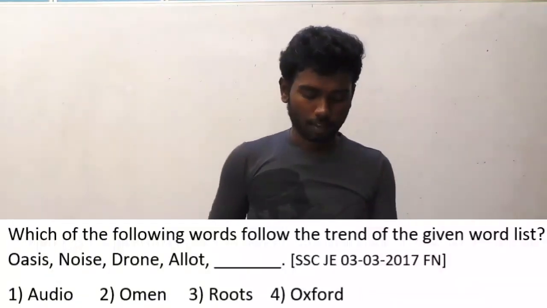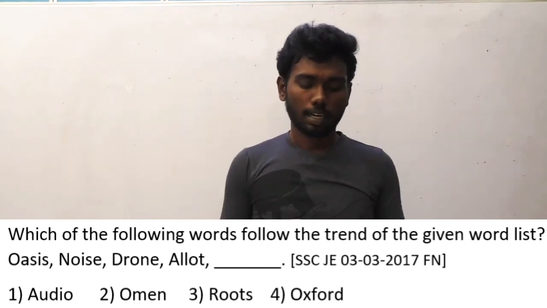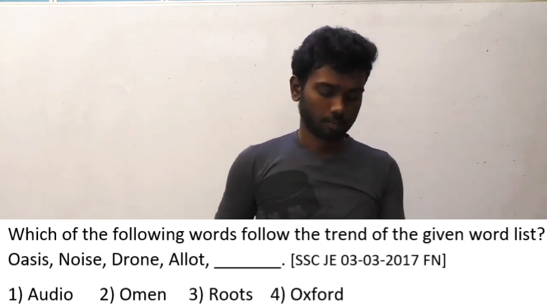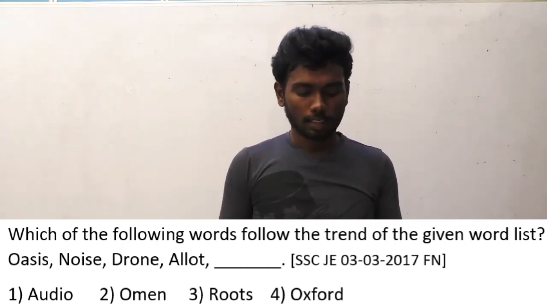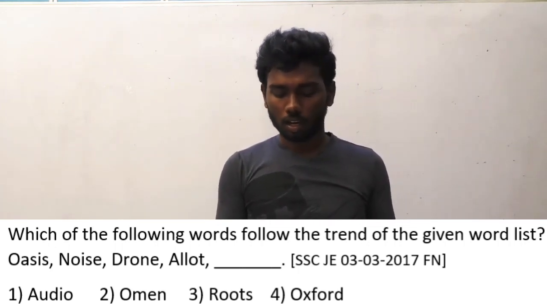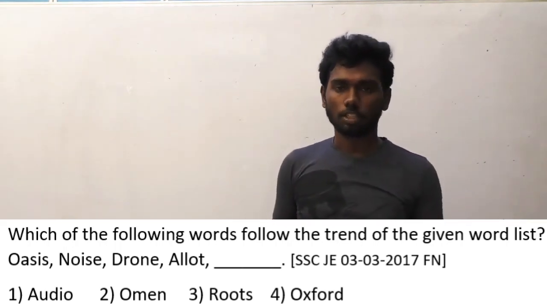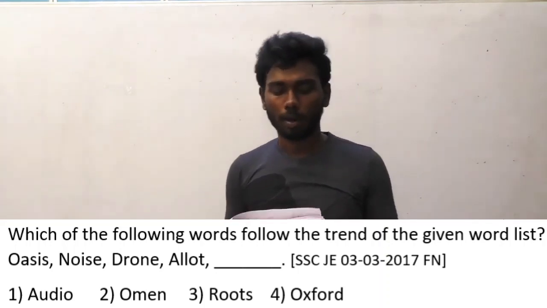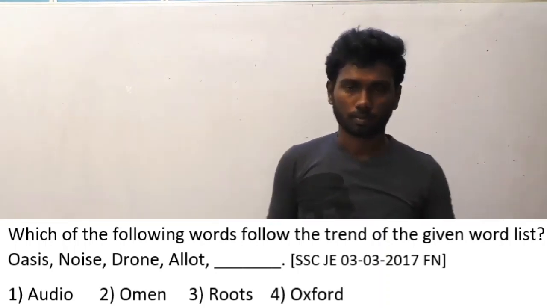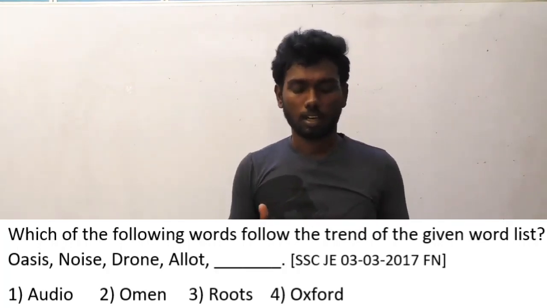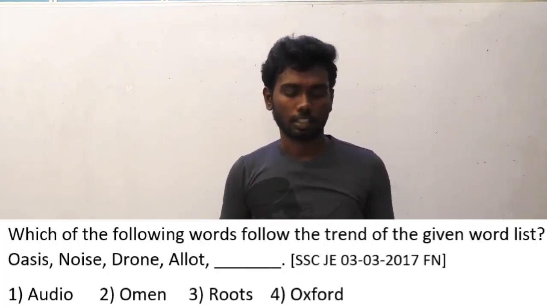Let us move on to the next question. Question number 42. This question is asked in SSC JE. Which of the following words follow the trend of the given word list? Oasis, noise, drone, alert and dash. This is the series here. I am going to read the answer options below. Audio, Oman, Roots and Oxford. These are the options. You can pause the video and check the answer by yourself.